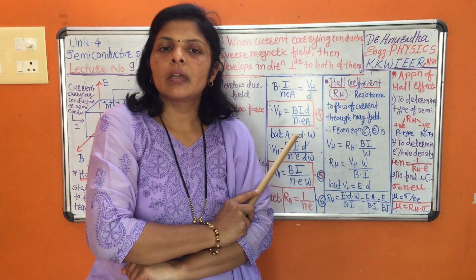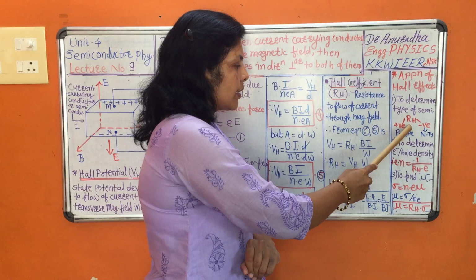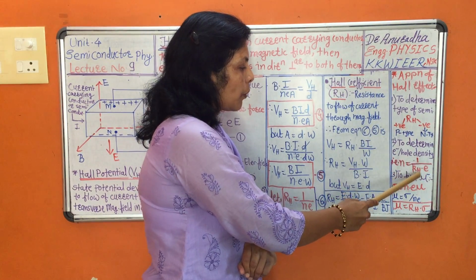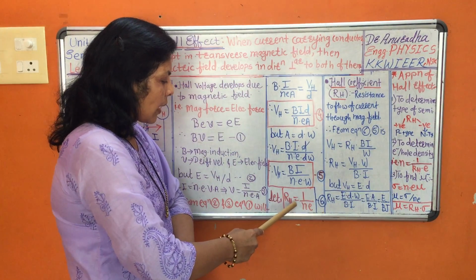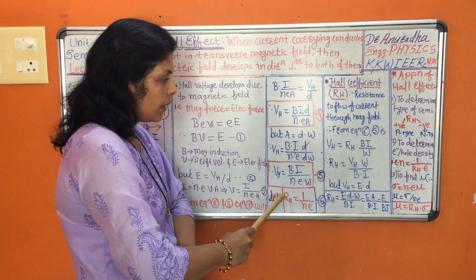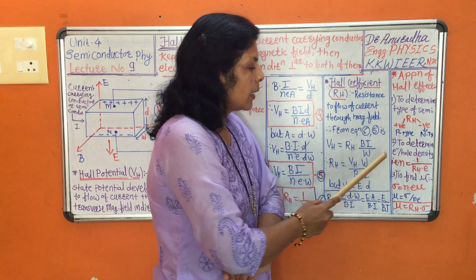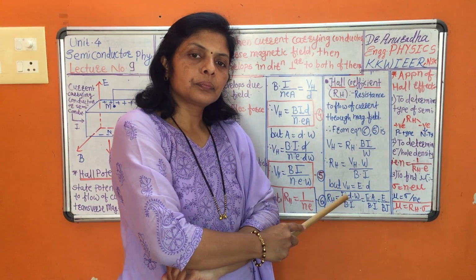By performing the Hall effect experiment practically, we can determine the value of RH. As RH is equal to 1 upon Ne, reshuffling gives N is equal to 1 upon RH into E. Simply by determining the value of RH practically, you will get the electron density.